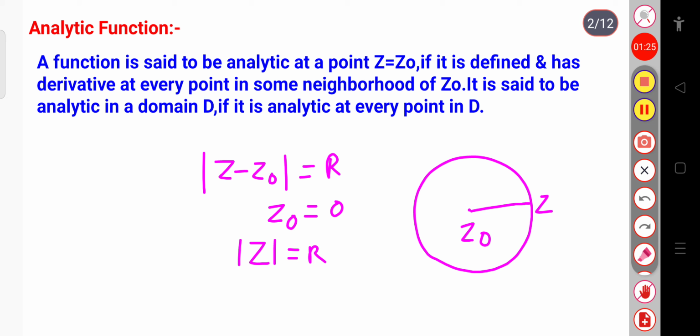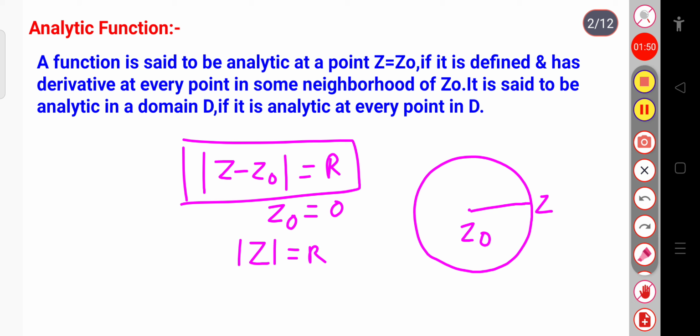The Argand diagram is the plane in the complex representation where we represent a complex number. So the neighborhood of z0 taken in the region of that Argand diagram is contained within some circle, represented by the modulus of z minus z0 equal to r.